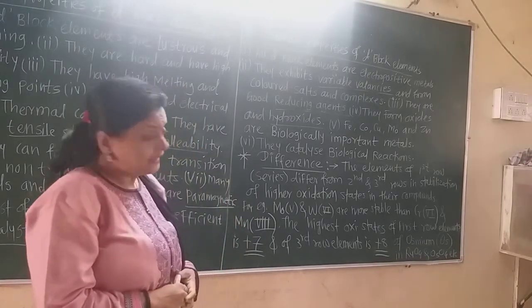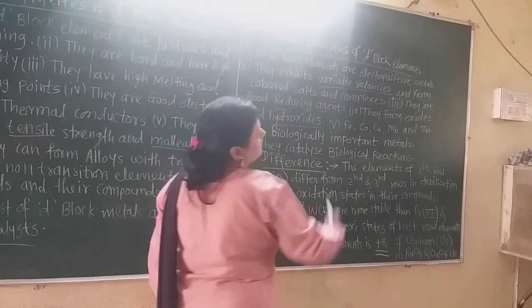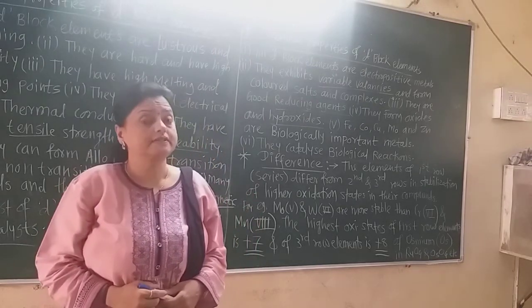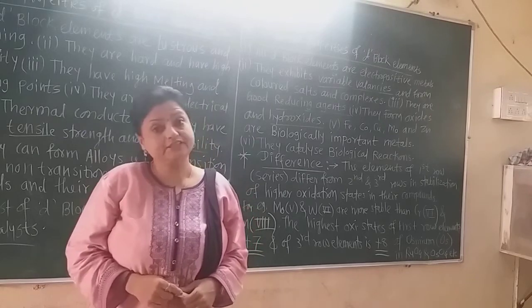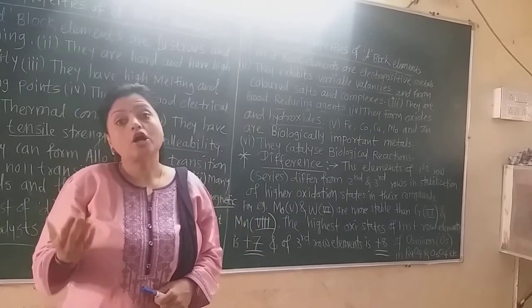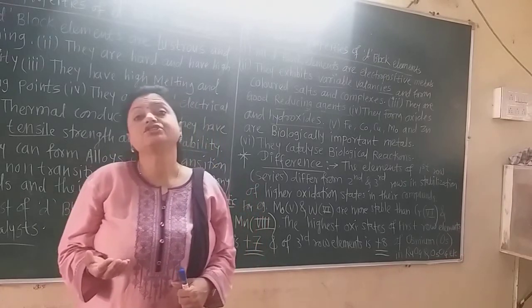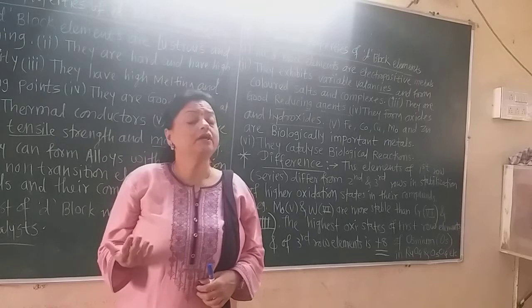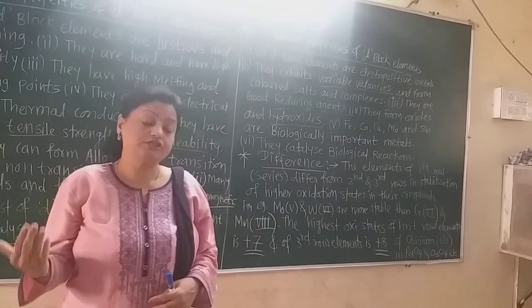Again, these d block elements exhibit variable valencies. We learned about the first series of the transition elements, or 3d series. Scandium, titanium, vanadium, chromium, manganese, iron, cobalt, all these have variable oxidation states.